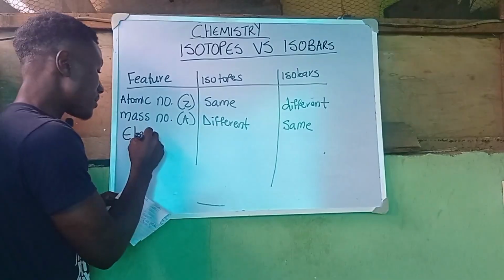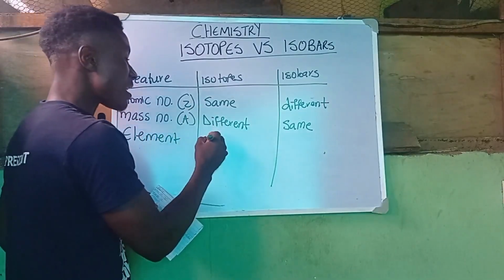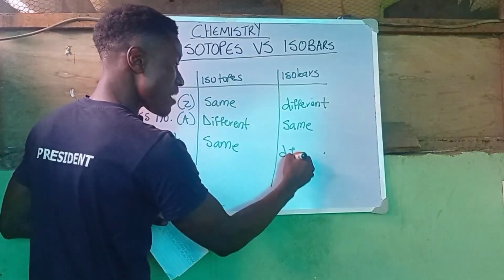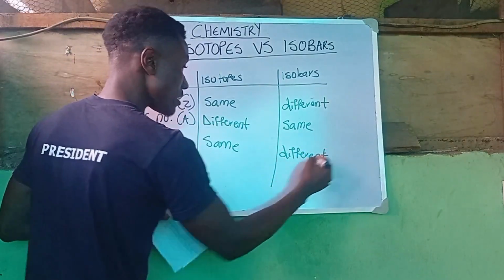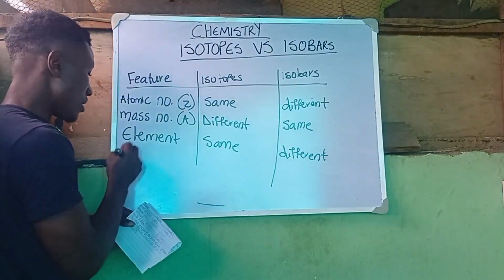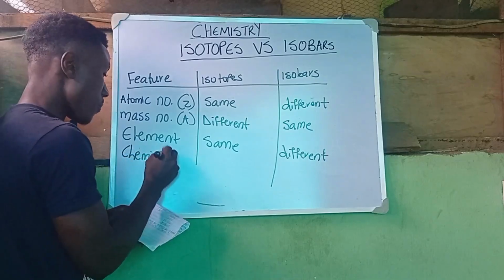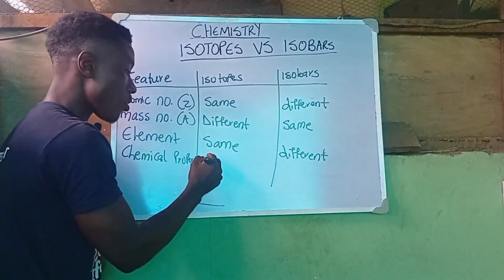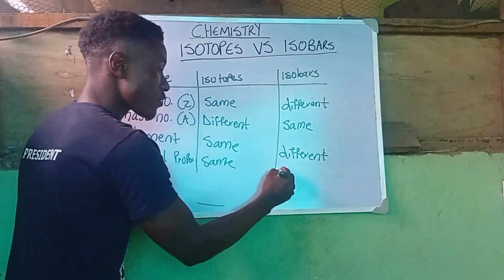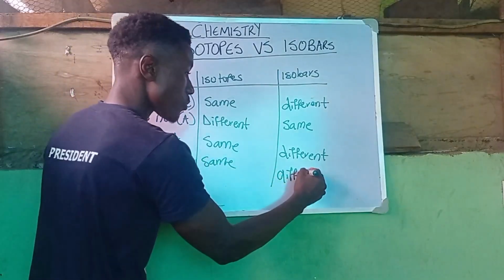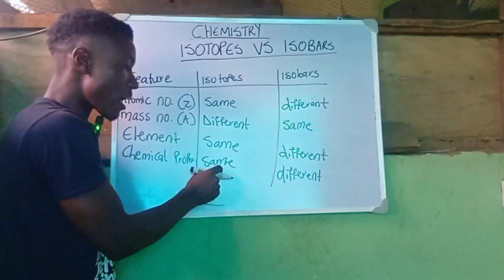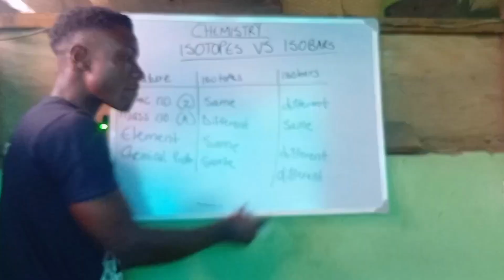Then for the elements, we know that the isotopes are the same element, but the isobars are different elements. Then for their chemical properties, isotopes have the same chemical properties, and the isobars have different chemical properties. So their chemical properties are different, because the atomic number determines the chemical properties of an element, and not just the mass number.